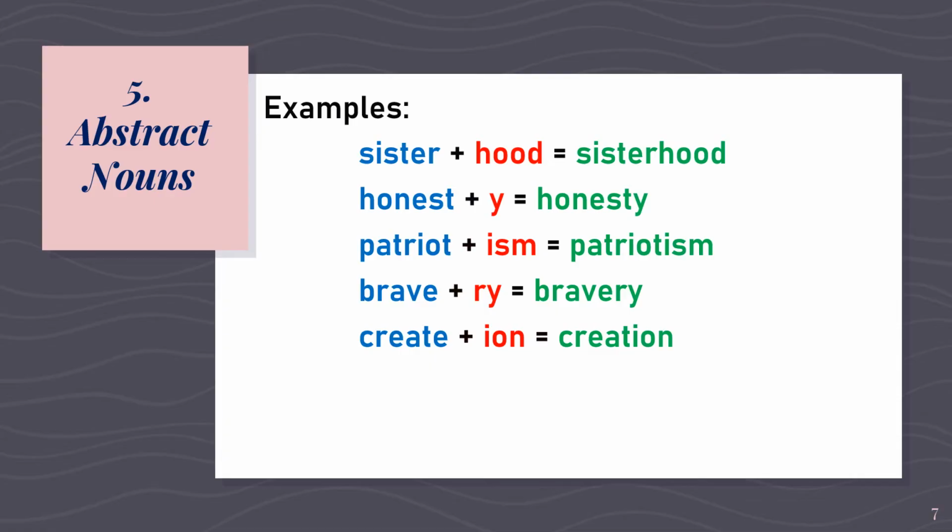Patriotism. It came from its root word patriot plus the suffix ism. Bravery. It came from its root word brave plus the suffix ry. And creation. It came from its root word create plus the suffix ion.